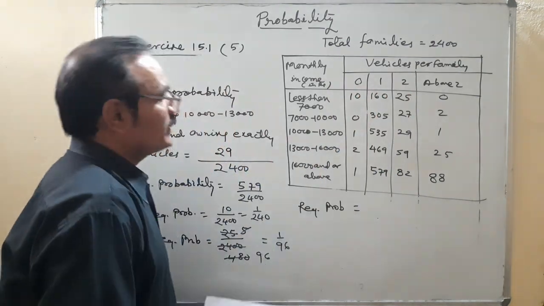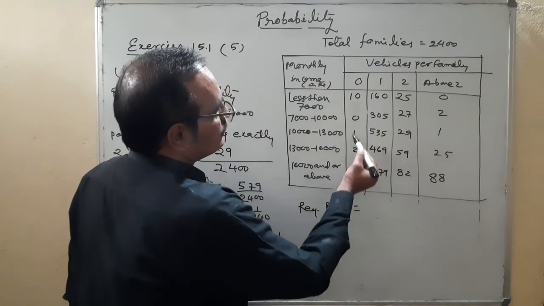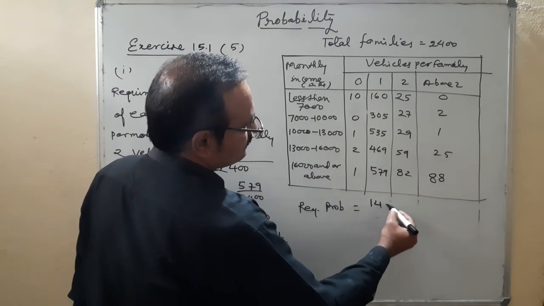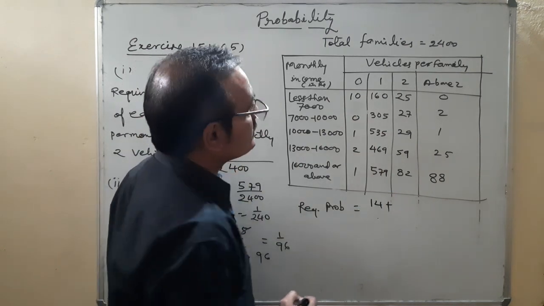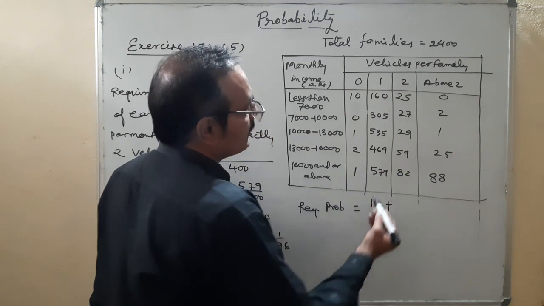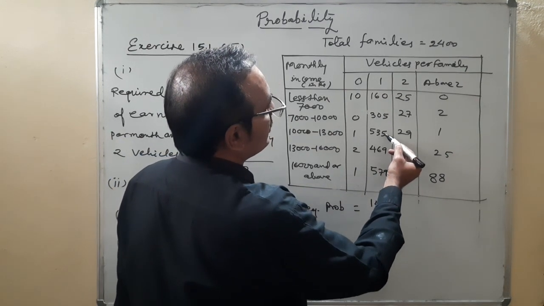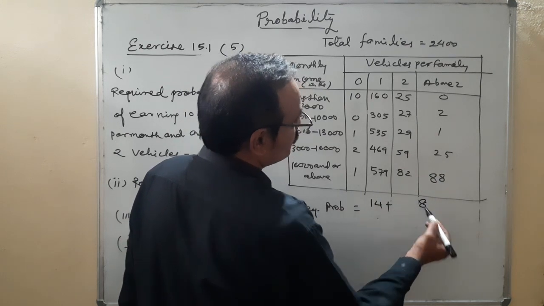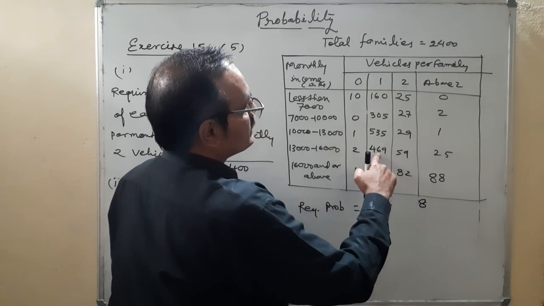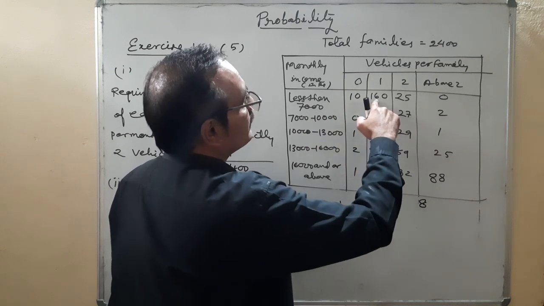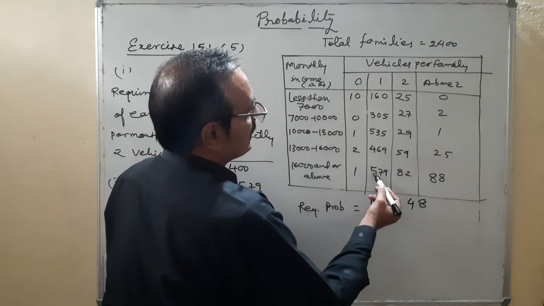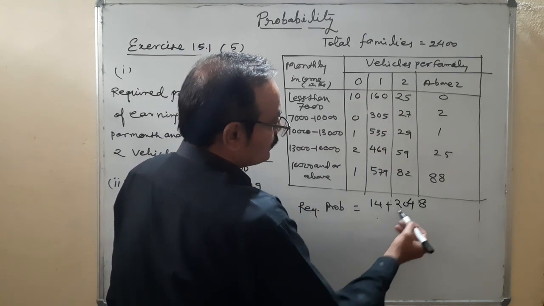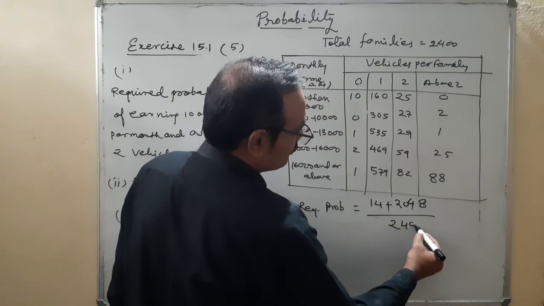So how many families are there? Zero vehicles having 10, 11, 12, 14. 14 families having zero vehicles. And one vehicle having 9, 9, 18, 18 plus 10, 28, and so on, adding up to a total of 2048, upon total families 2400. Okay.